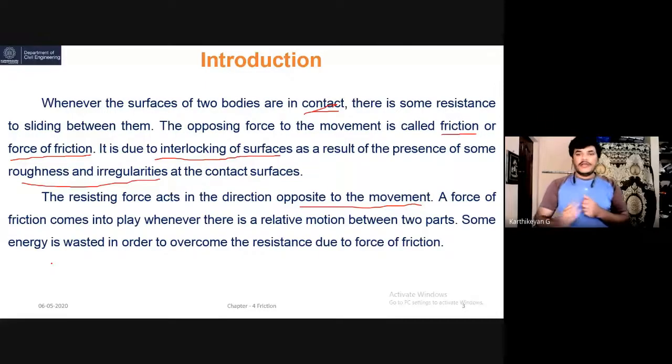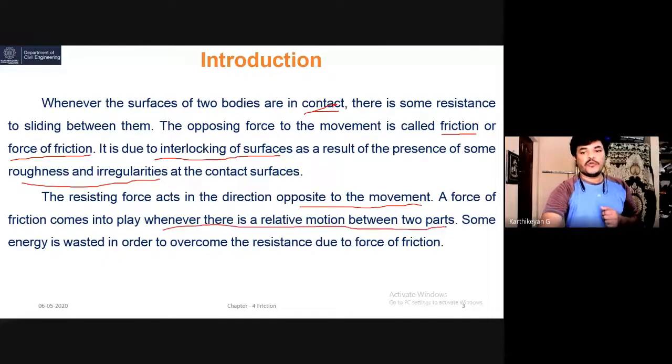Next, a force of friction comes into play whenever there is relative motion between two parts. Some energy is wasted in order to overcome the resistance due to the friction. For the last statement, I will give a small example. Suppose I am pulling a car. At some moment, as I apply a force, the car will not move.